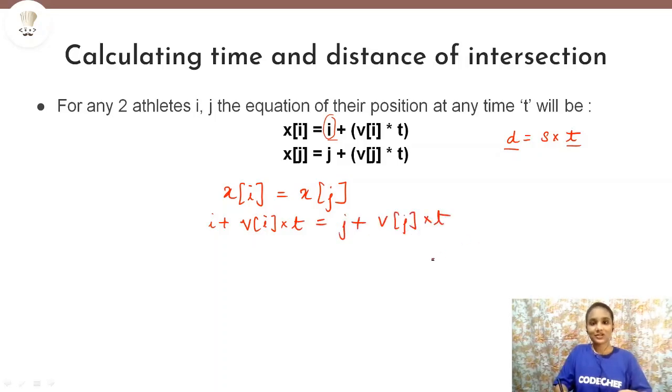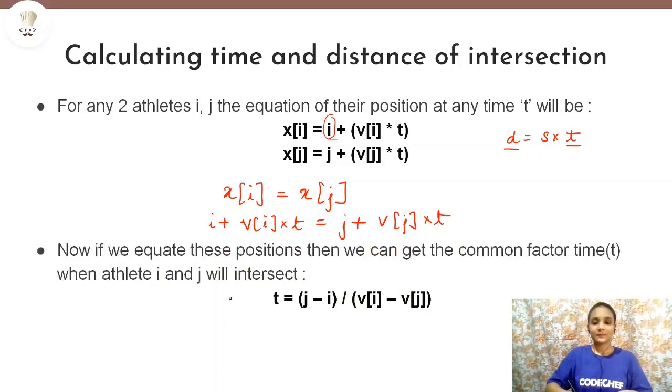Now from this equation, if we calculate the common factor t, that is the time of their intersection, then we can find out the distance, the position and the time at which two athletes will intersect. So the equation will come out to be j minus i divided by v of i minus v of j. So this will be the time of intersection of two athletes i and j, and the position at which they will intersect can be taken from either of these two equations. Both will give us the same answer.